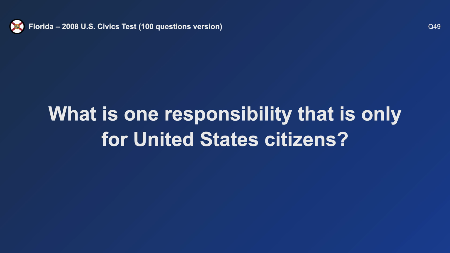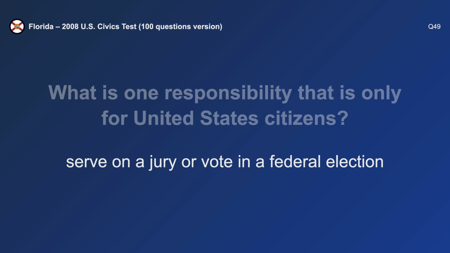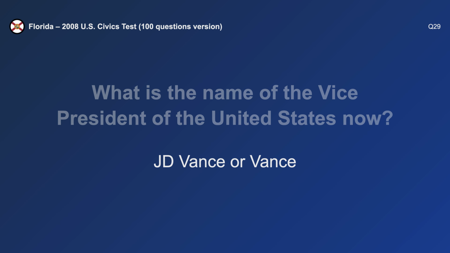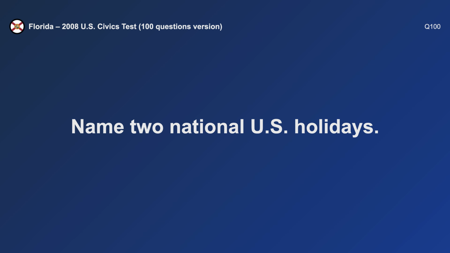What is one responsibility that is only for United States citizens? Vote in a federal election. What is the name of the Vice President of the United States now? J.D. Vance. Name 2 national U.S. holidays.